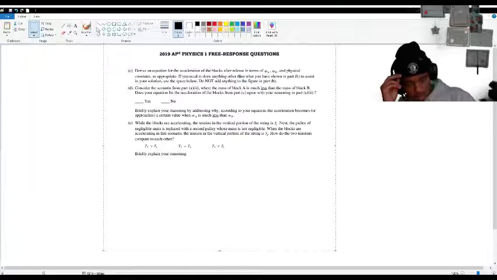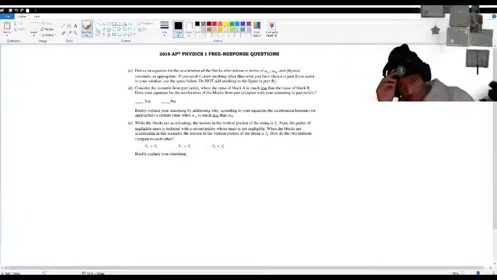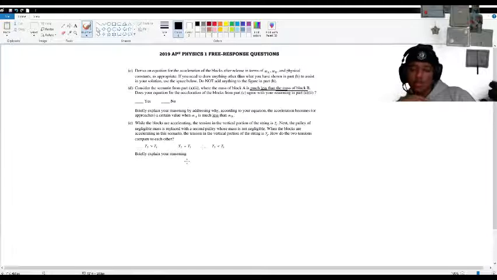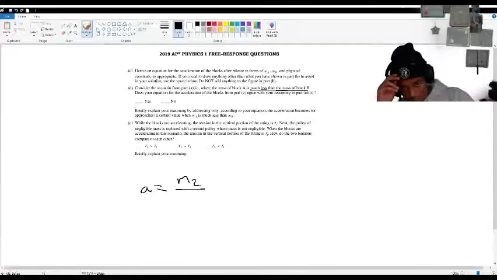Alright, let's see what D is asking. Consider the scenario from part A double I where the mass of block A is much less than the mass of block B. Does your equation for the acceleration of the blocks from part C agree with your reasoning in part A? So remember what we got from part C was that a equals m2, which is the mass of block B, over m1 plus m2 times g.